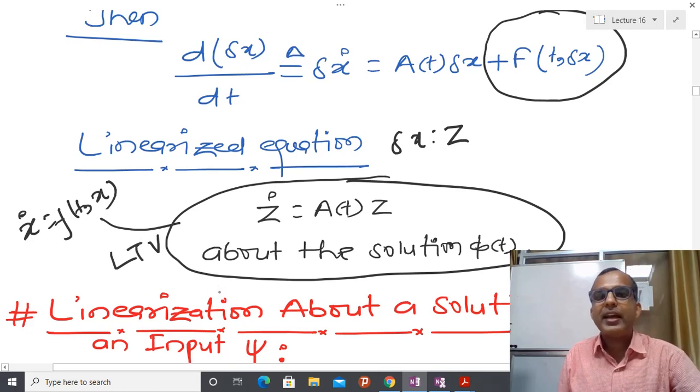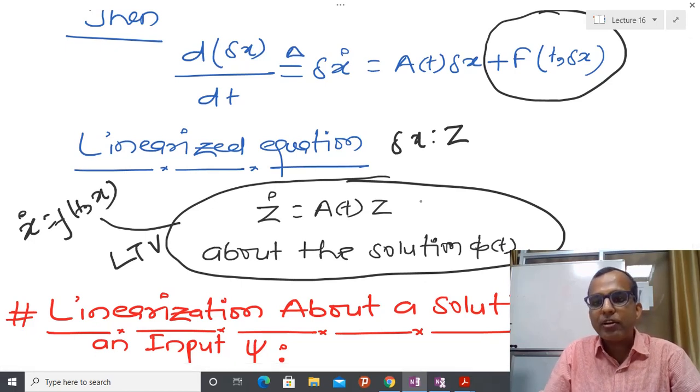So in this way I can linearize a non-linear non-autonomous system about some trajectory, and we are able to get some kind of LTV system, a linear time varying system. And due to that reason, we have learned the solution of linear time varying system. In this way we talk about the solution of a non-linear non-autonomous system about some kind of trajectory.